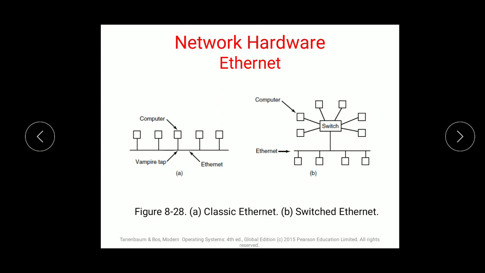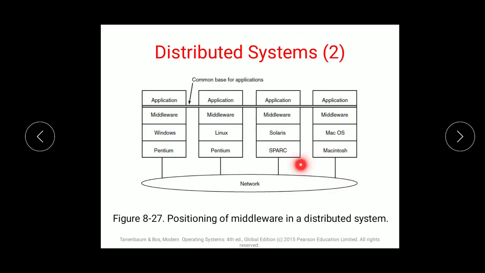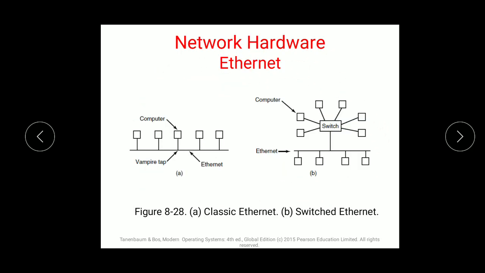As distributed systems are built on top of computer networks, the whole process is bound by a network. They are of two types: LAN, that is local area network, and WAN, that is wide area network, that is global. Local area network means within a building or an area. Wide area network is global. You can go to another country and access it. So LAN covers one room, building or campus. WAN covers a city, country or the whole world.